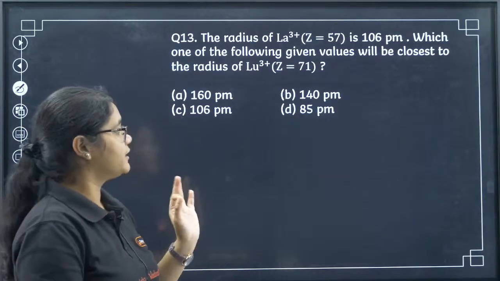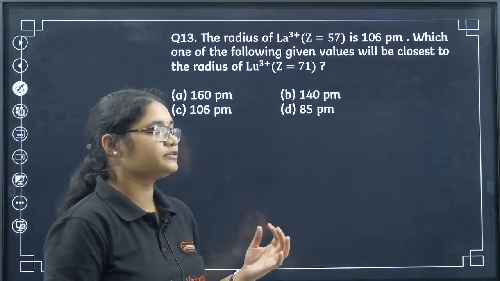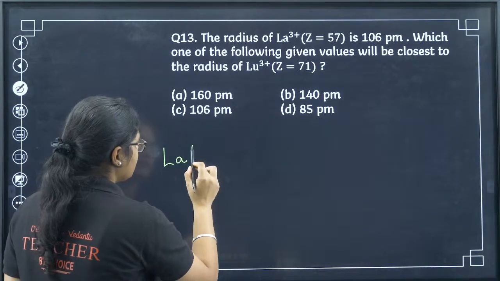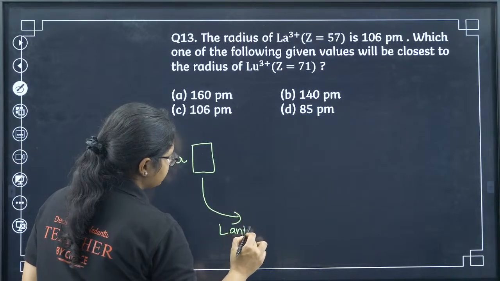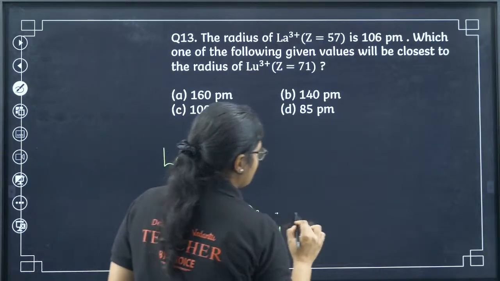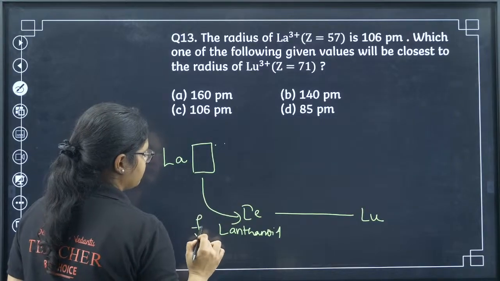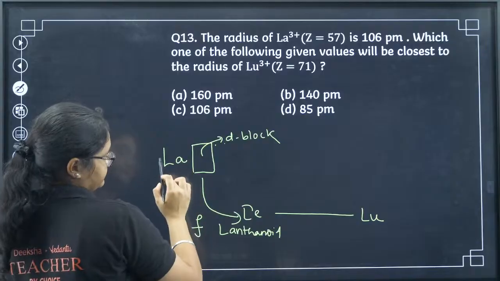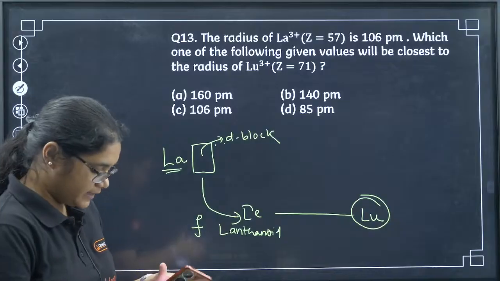The radius of La3+ is 106 picometer. Which one of the following given values will be closest to the radius of Lu3+? If you remember, we have La here, and then certain elements that go to the lanthanoid series. In lanthanoid series it starts from cerium, and the last element is lutetium, and then we have the element which is present here. So this goes to the f block, and then here the elements start from the d block. Lanthanum is there, and they are asking me the size of lutetium, which can be the correct size. Very tricky question.